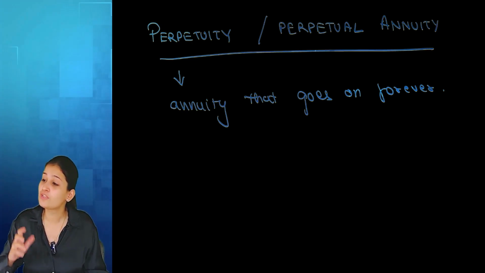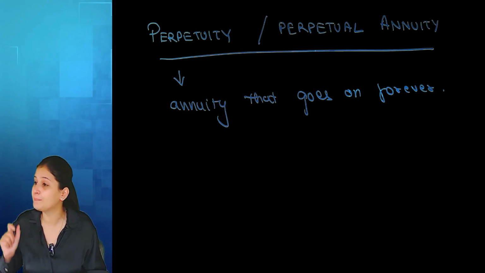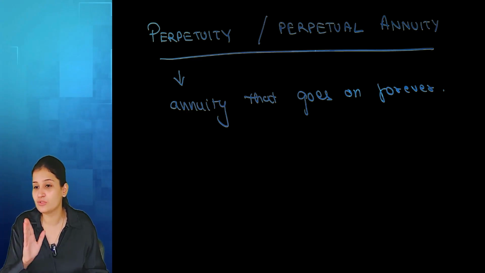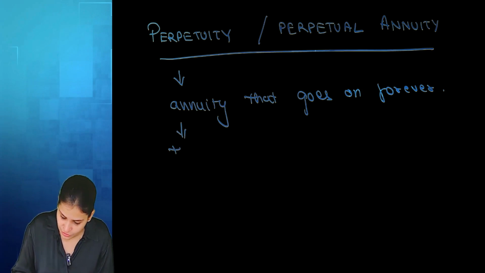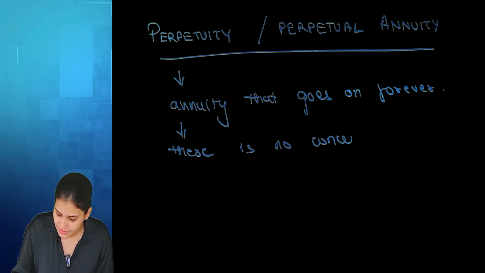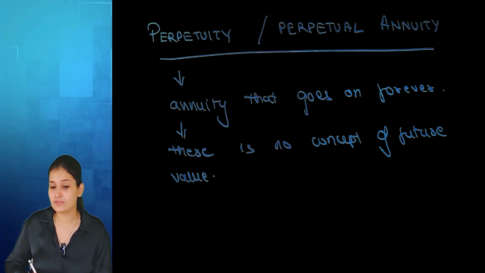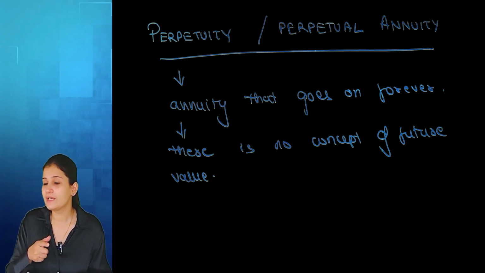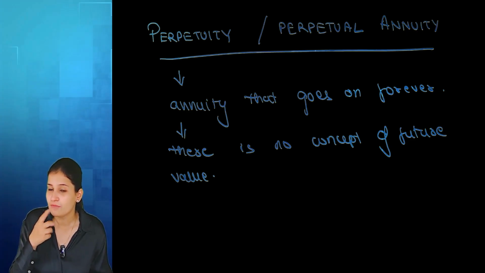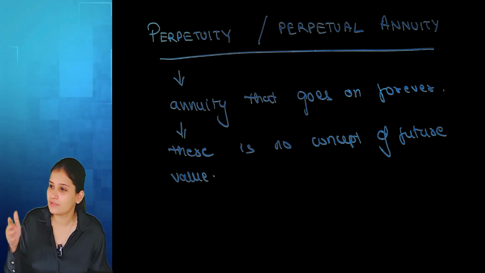In perpetuity, there can never be a concept of future value. Why? Because future value will require an ending period. In a perpetuity, there is no end period. But what we can do, like we did with the commuted pension: for example, every month I'm getting 1000, 1000, 1000.